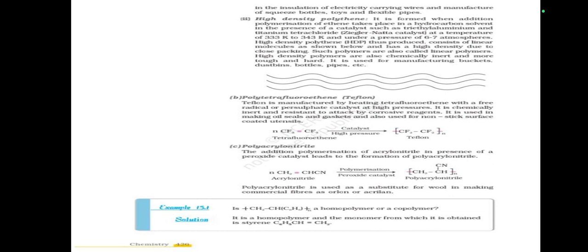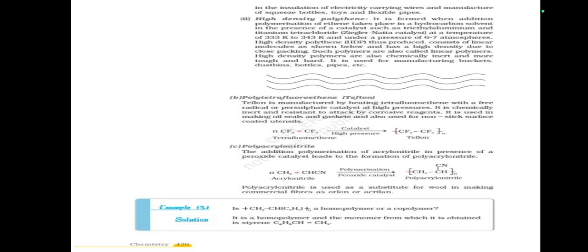Ziegler-Natta catalyst at a temperature of 333 Kelvin to 343 Kelvin and under the pressure of 6 to 7 atmospheres. High density polythene thus produced consists of linear molecules as shown below and has a high density due to the close packing. Such polymers are also called linear polymers.